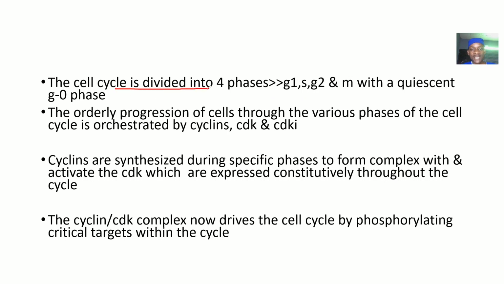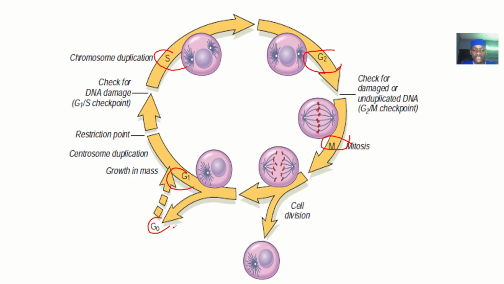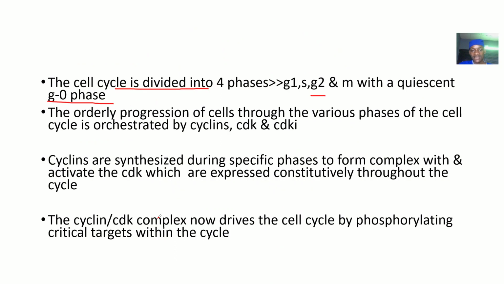We said our cell cycle is divided into four phases: G1, S, G2, M, with a quiescent G0 phase. The G0 phase is kind of outside. Some people don't include it as a phase of the cell cycle, but it's kind of like a phase though.